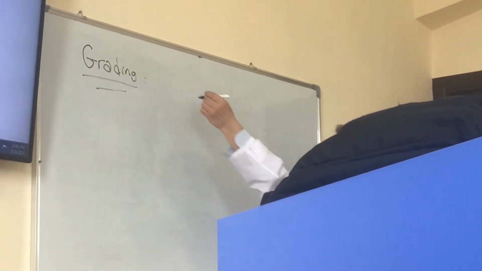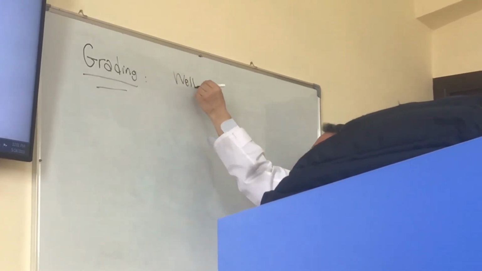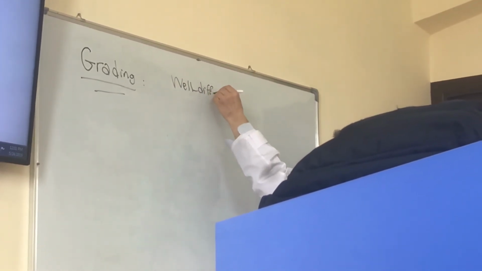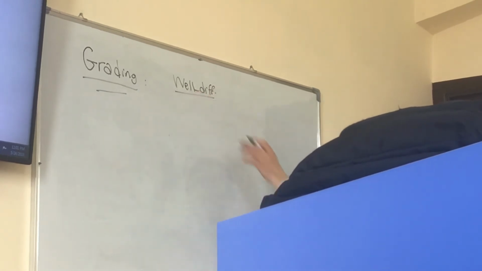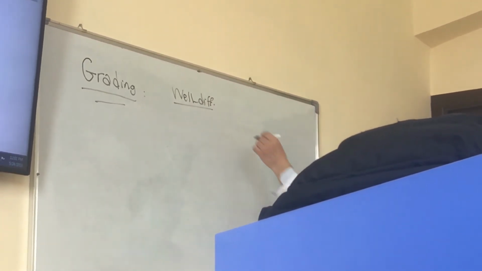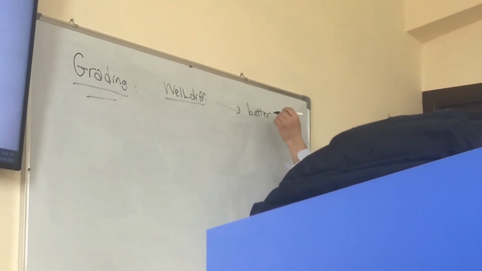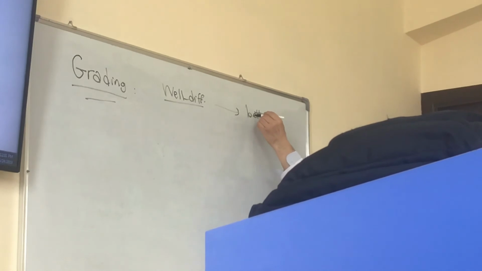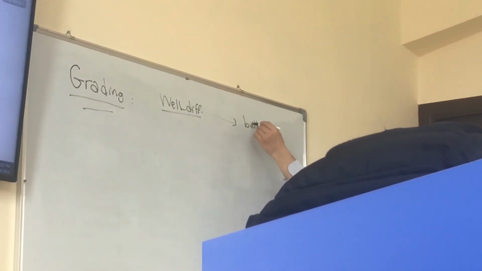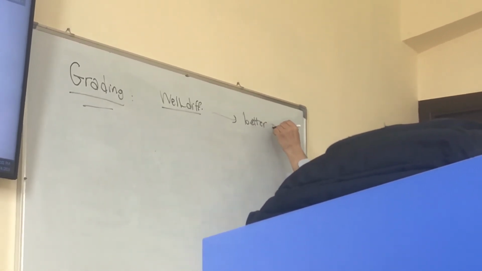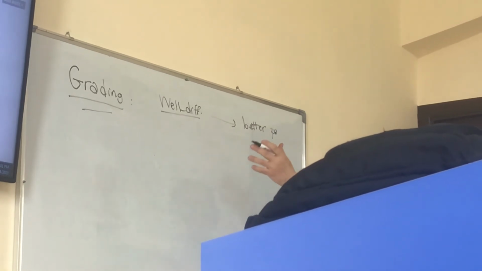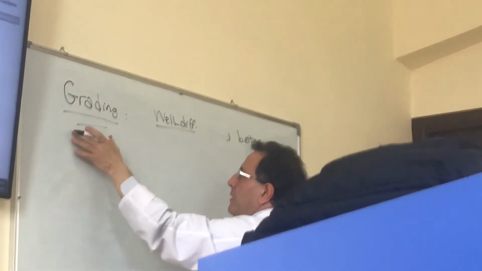When we say a tumor is well differentiated, it means that most of the cells are similar to the normal cells. So it has a better prognosis. So it is important for the surgeon, for the doctor that is treating the patient, to know the grading of the tumor.